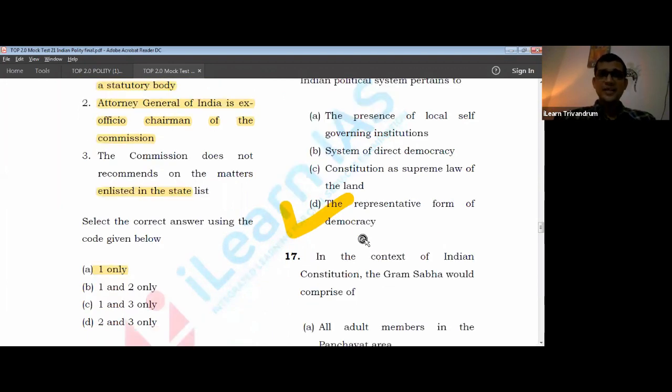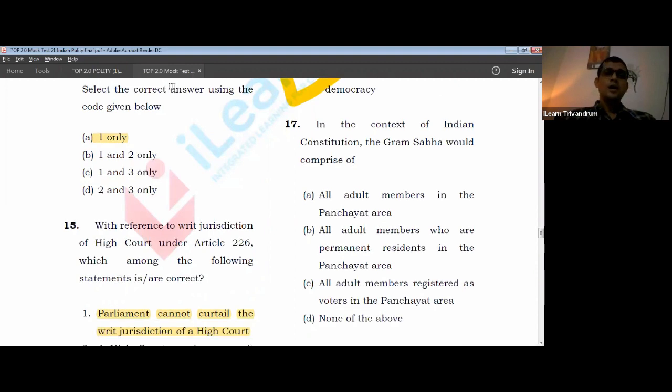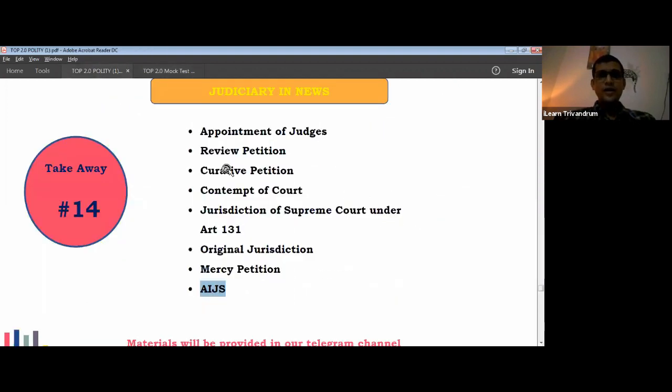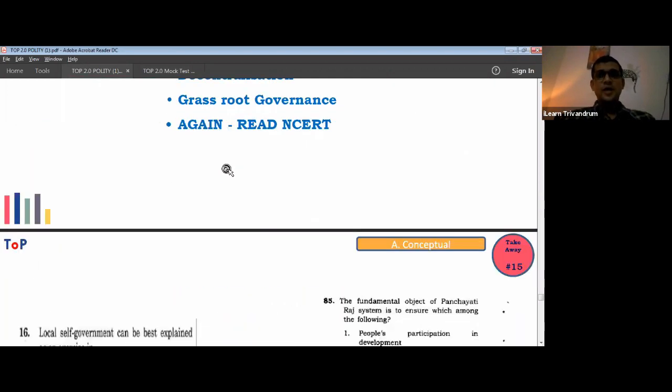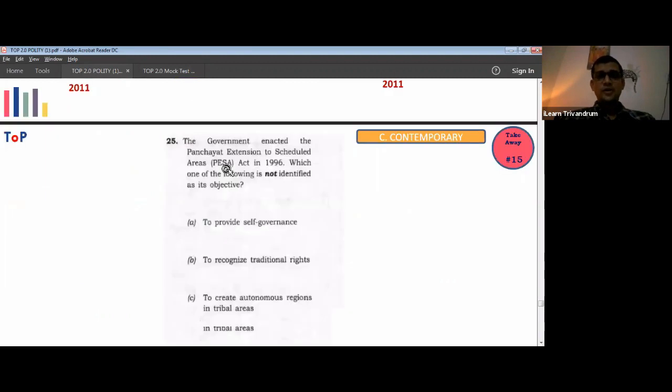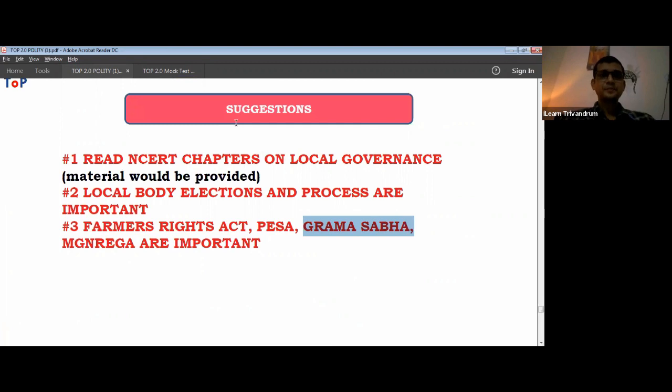Coming to the 17th, in the context of Indian constitution, Grama Sabha would be, what is it? I have already mentioned in local bodies that you should be studying about Grama Sabha, which is again a very crucial area which you cannot miss at any time. I already mentioned about it here. Let's look into the question.